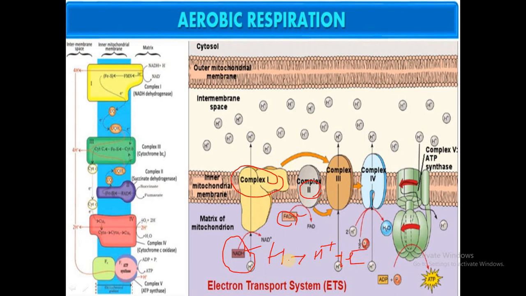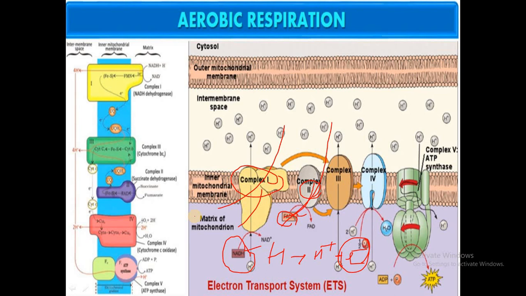So whatever these hydrogen atoms or protons are there, first the proton from the NADH will be picked up by complex 1 and from the FADH2 will be picked up by complex 2. After picking, all those protons will be sent into the intermembrane space, whereas the electrons which are left will be accepted by the series of electron acceptors that are present in the inner membrane. Those are complex 1, complex 2, complex 3, complex 4.